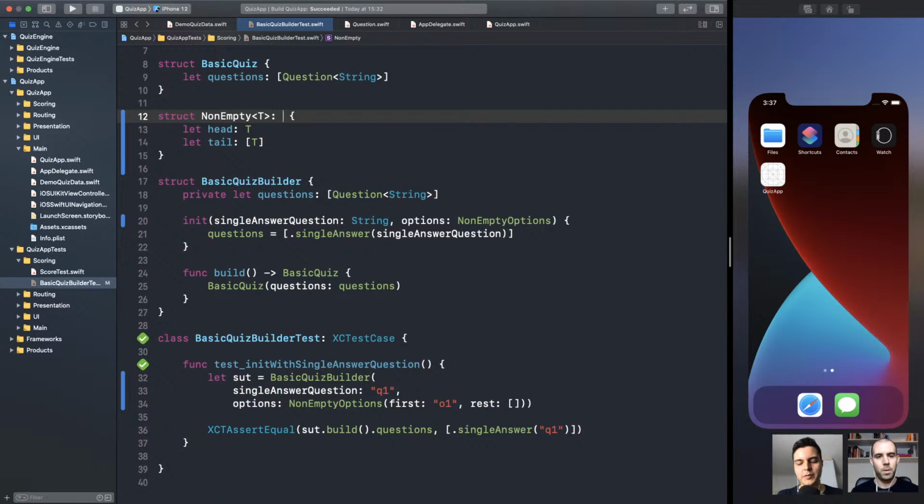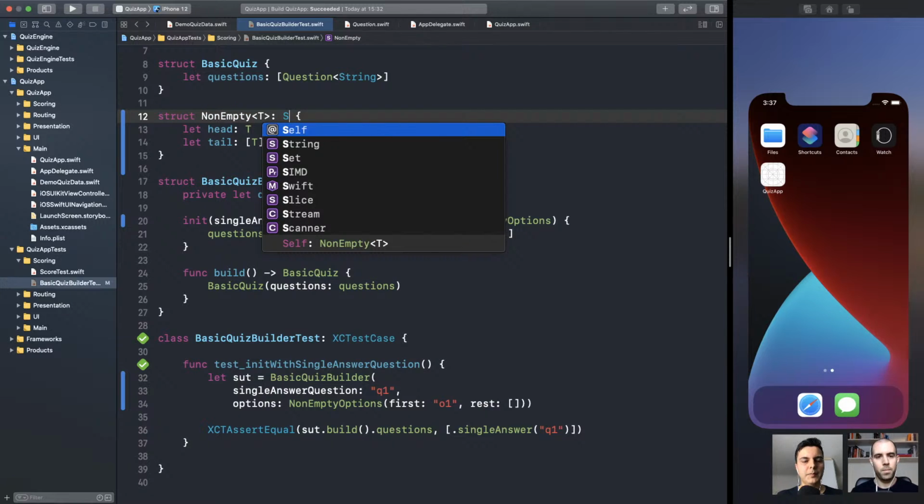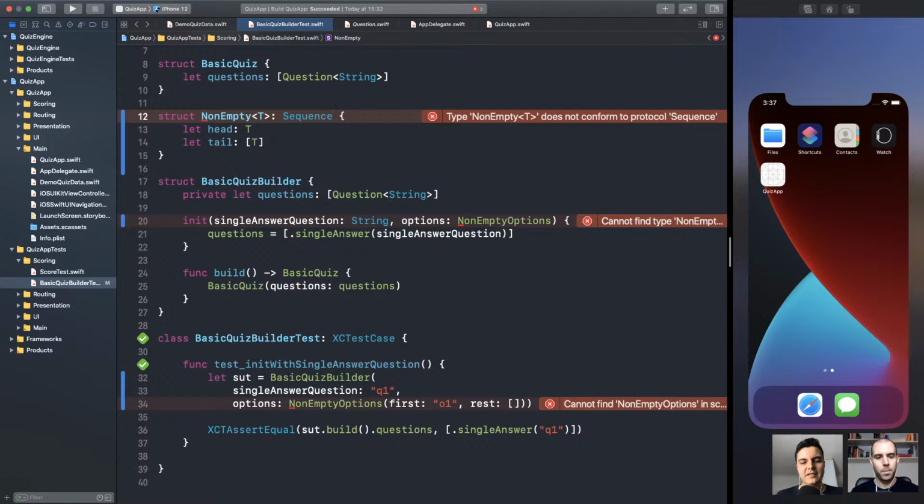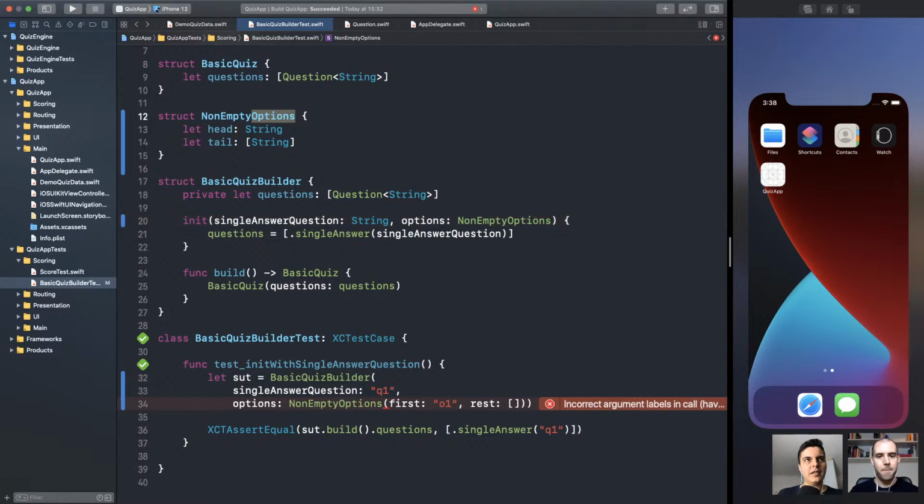You can also make it conform to sequence. Make sense? But we don't need all this flexibility right now. So let's keep it simple. Yeah. We'll leave it as an exercise to you. And we can cover it in a future episode if you're interested. But we don't need it right now.